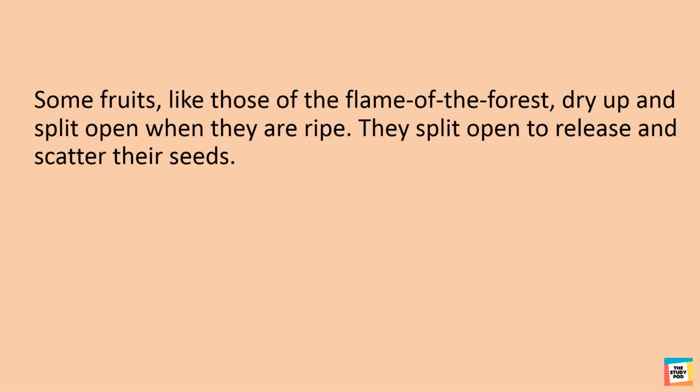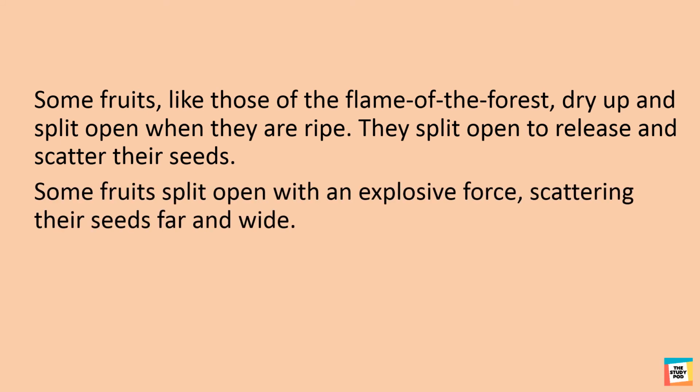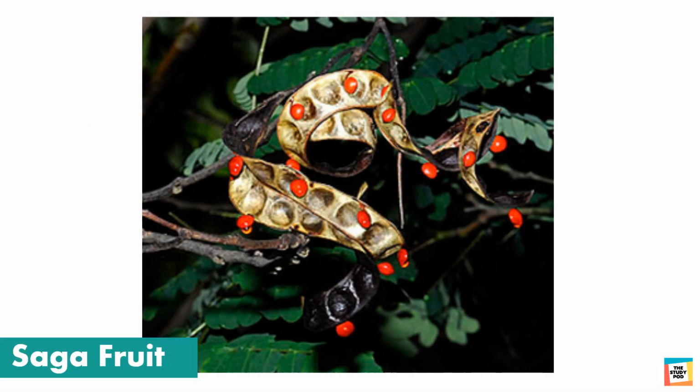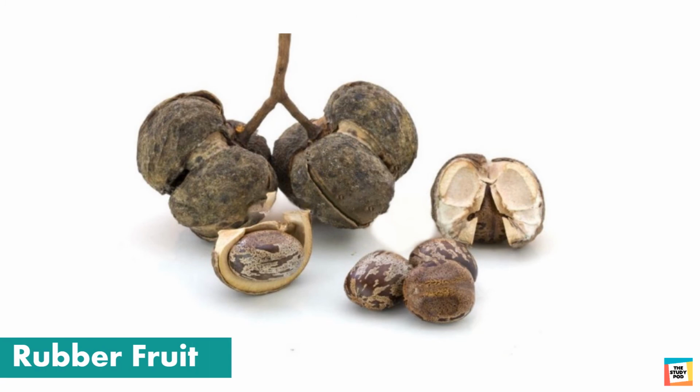Some fruits, like those of the flame of the forest, dry up and split open when they are ripe. They split open to release and scatter their seeds. Some fruits split open with an explosive force, scattering their seeds far and wide. When the saga fruit pod is dried up, it will split open to release the saga seeds in it. Each rubber fruit contains 3 rubber seeds. Rubber fruits split open with explosive force to scatter the large seeds.